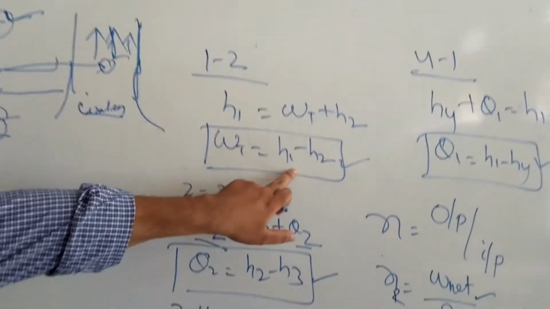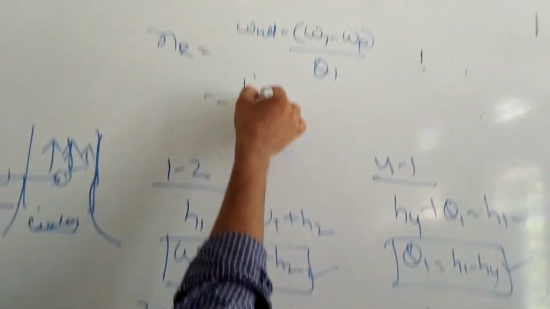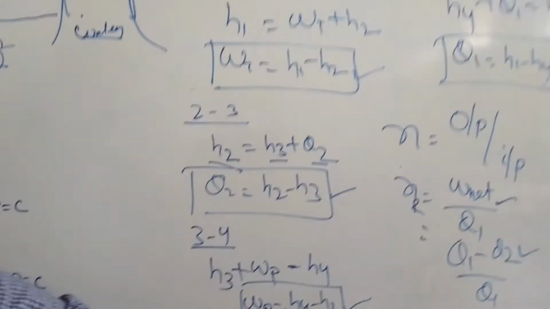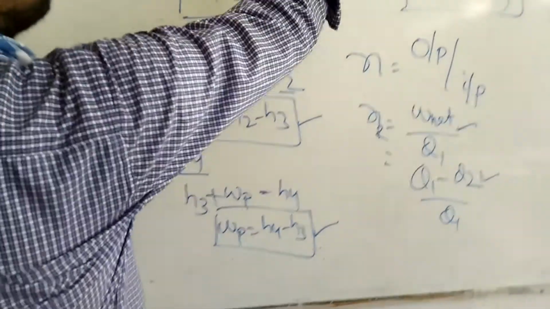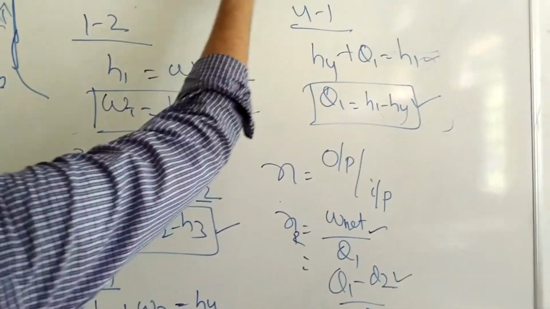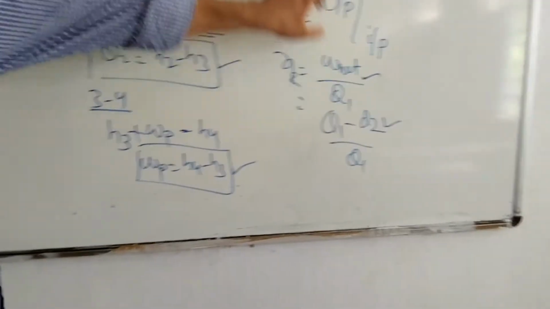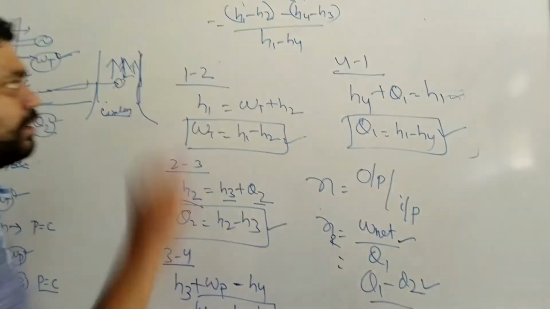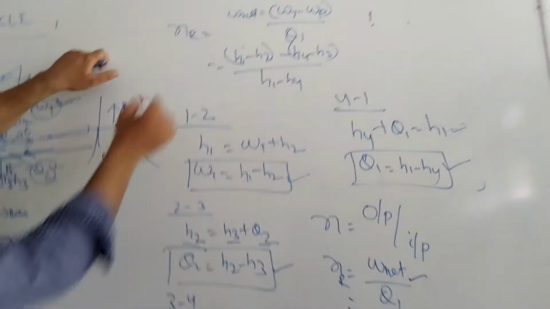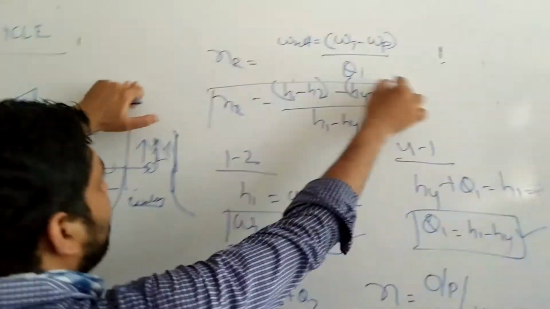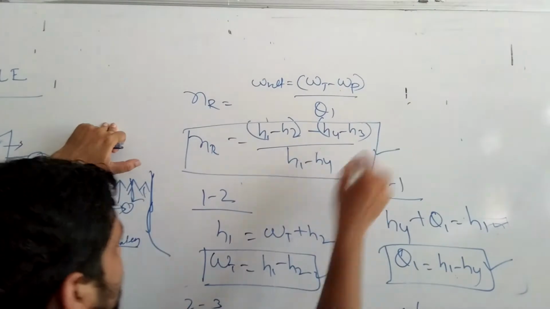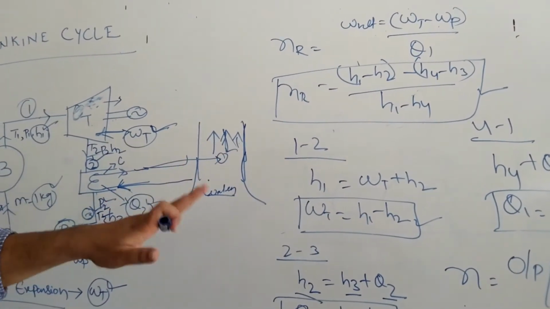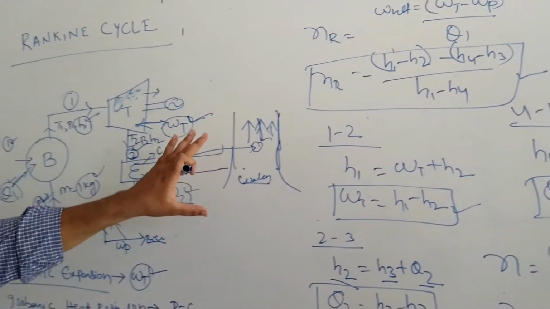So here WT is your H1 minus H2, and WP is your H4 minus H3, and Q1 is your H1 minus H4. So this is the expression of the Rankine cycle efficiency: H1 minus H2 minus H4 minus H3, by H1 minus H4. This is your Rankine cycle efficiency ratio.